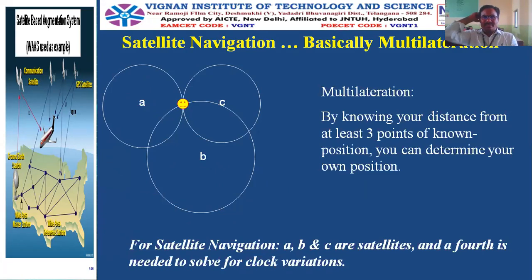So what is satellite navigation, simply? As already shown in the video, satellite navigation is nothing but multilateration, or to be precise, a trilateration technique. A, B, C are the three satellites, and the yellow colored one, at the intersection point of these three satellites, is the user or the object which we have to navigate.